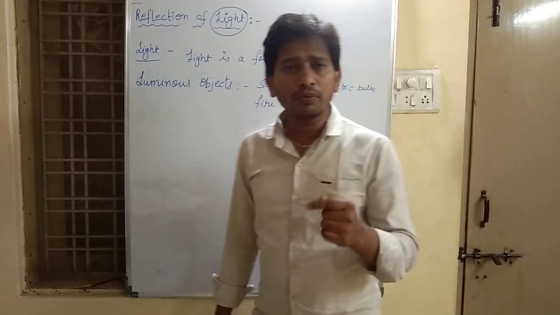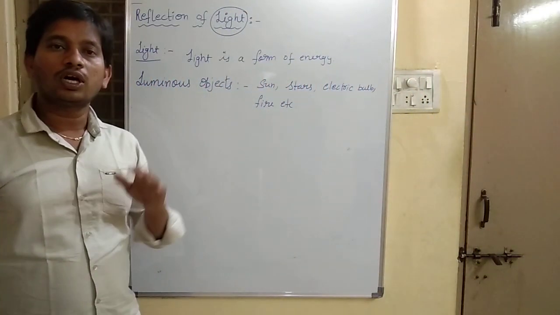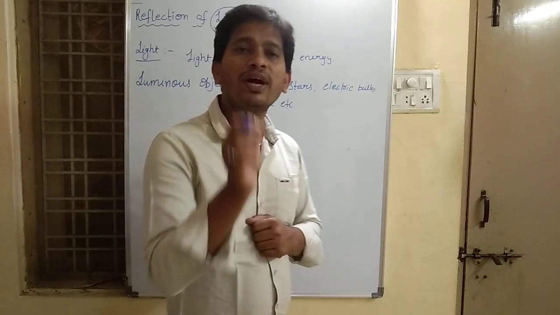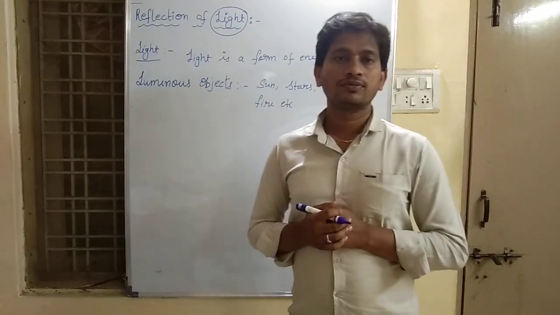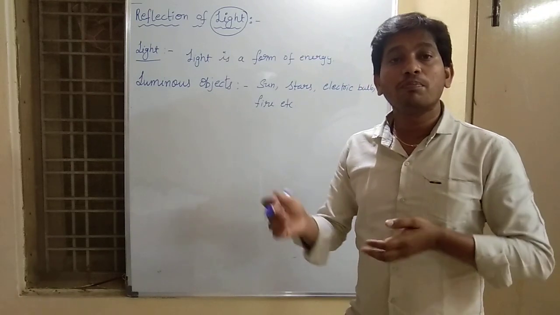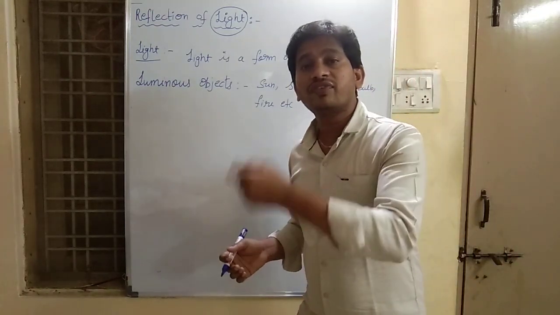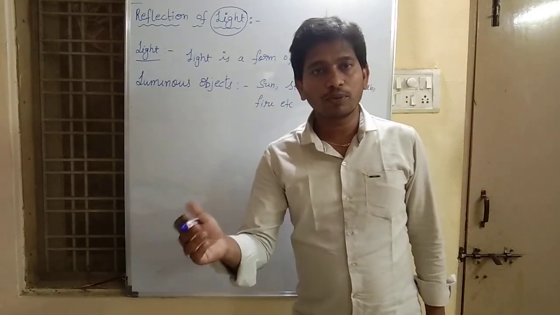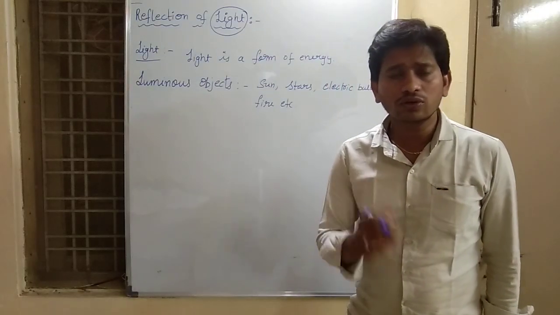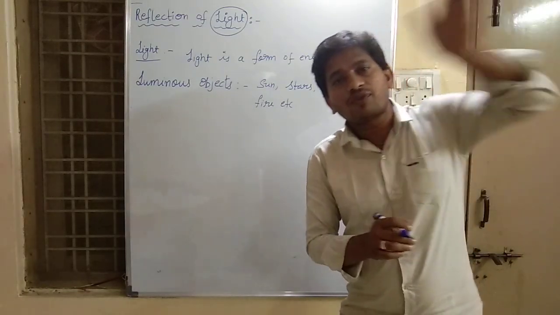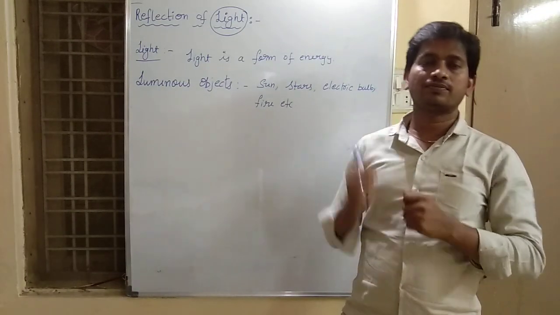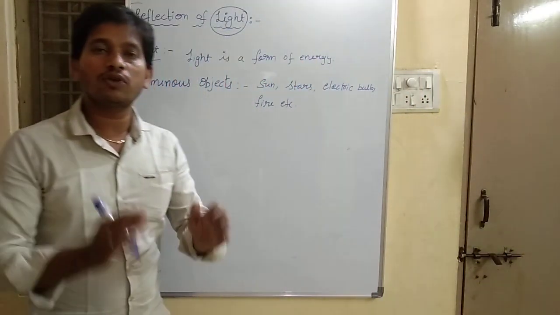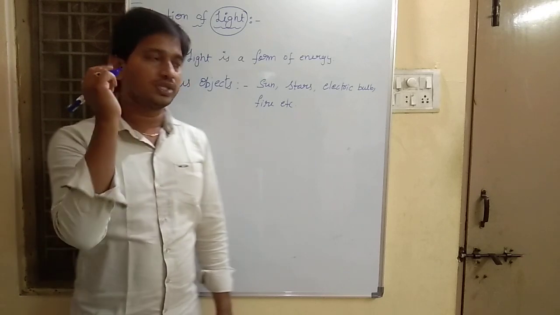So, what do you mean by non-luminous objects? The objects which do not emit their own light, but only reflect the light which falls over them. For example, a book. Is a book a source of light? No. Whatever light falls on the book will reflect back. So that is a non-luminous object.